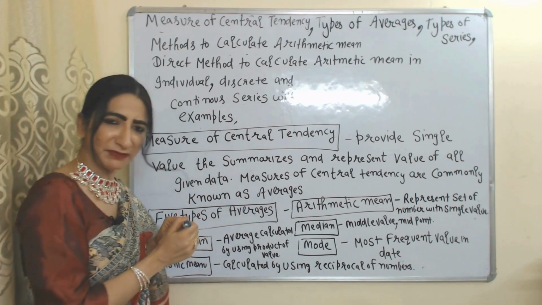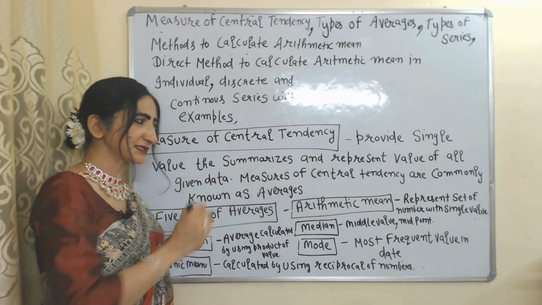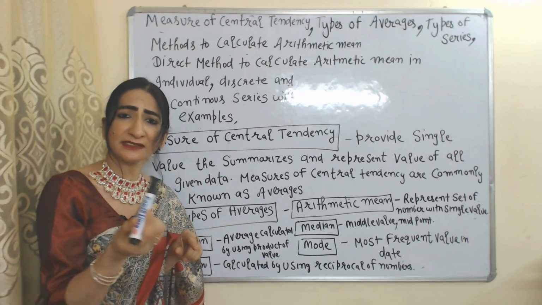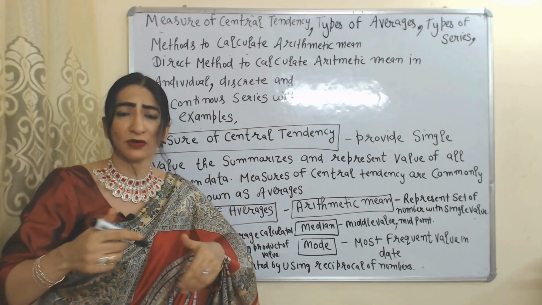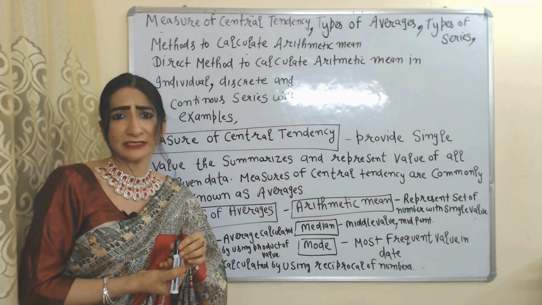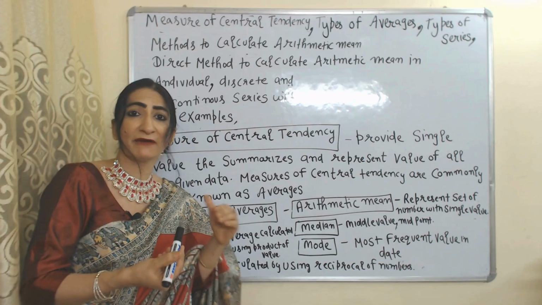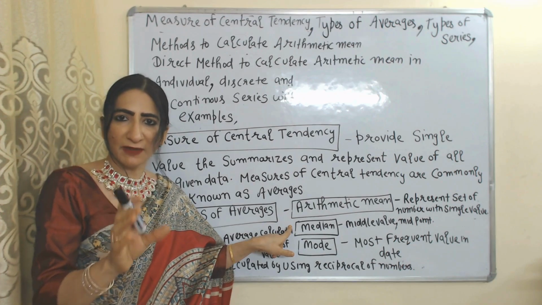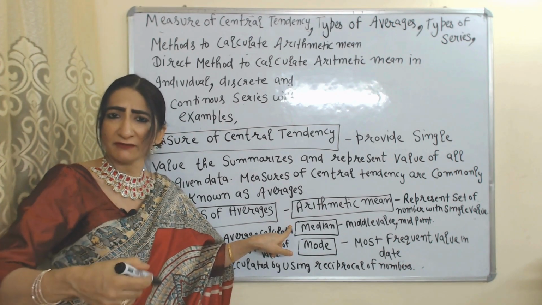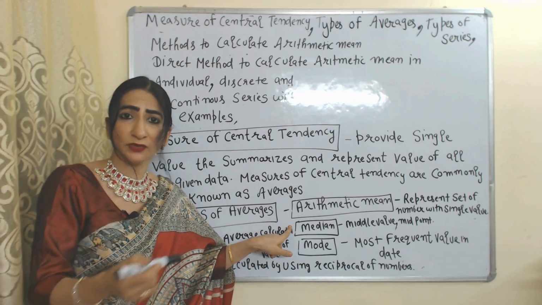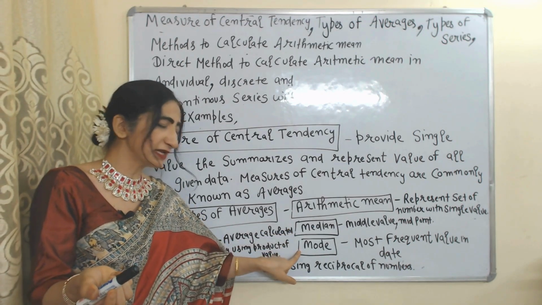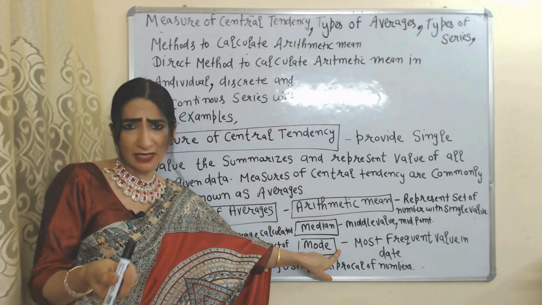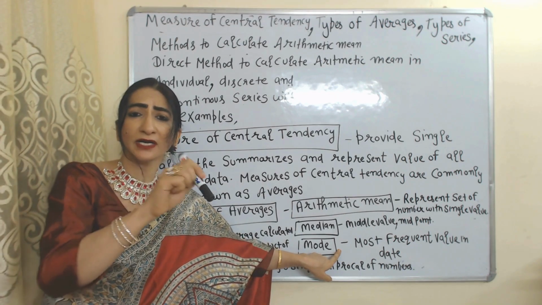First, arithmetic mean. Arithmetic mean represents a set of numbers with a single value. For example, an investor uses arithmetic mean to know the average return on their investment. Next, median. Median is the middle value, or we can say the midpoint. We mainly use median to analyze income distribution.